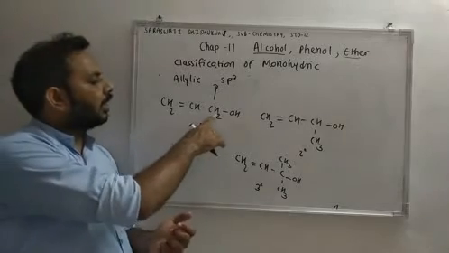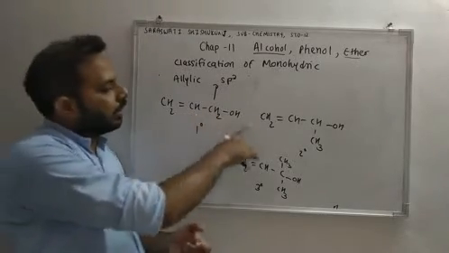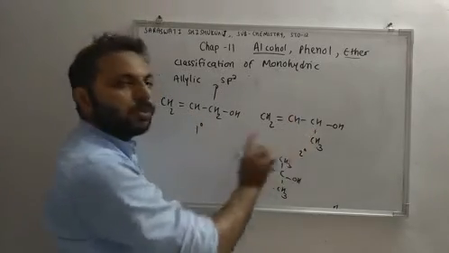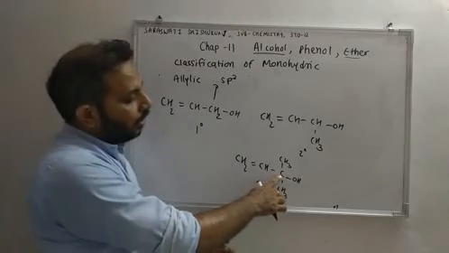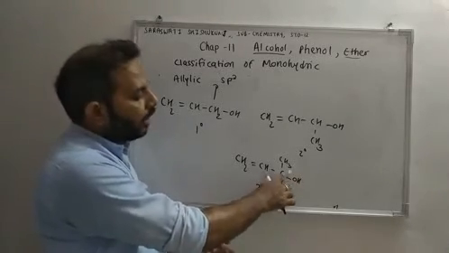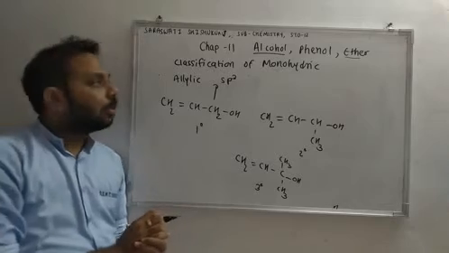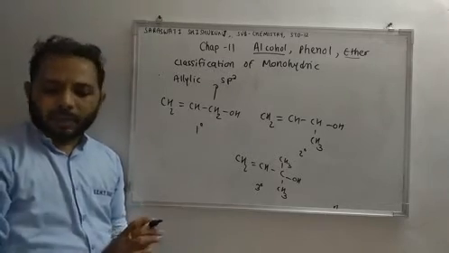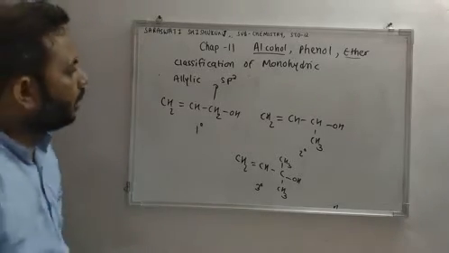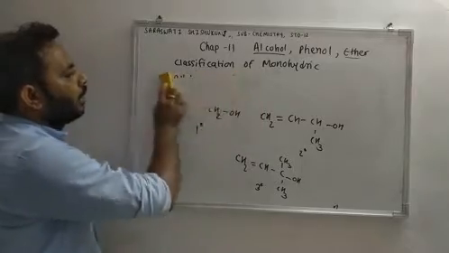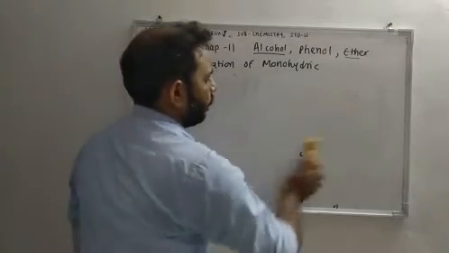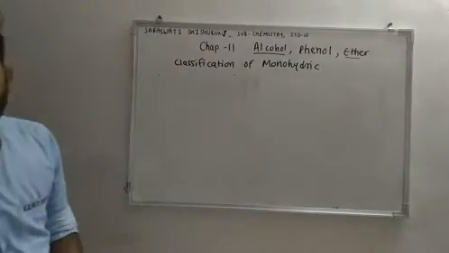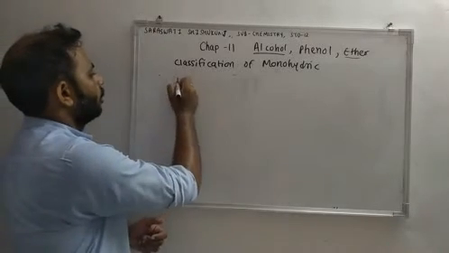Primary means it is associated with one carbon. Secondary means it is associated with two carbons. Tertiary means this carbon which is having OH group is associated with three carbons. So this is allylic. Another group is there. This is known as benzylic. So another class or group is benzylic.